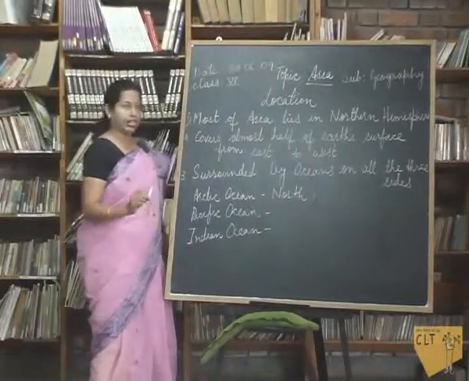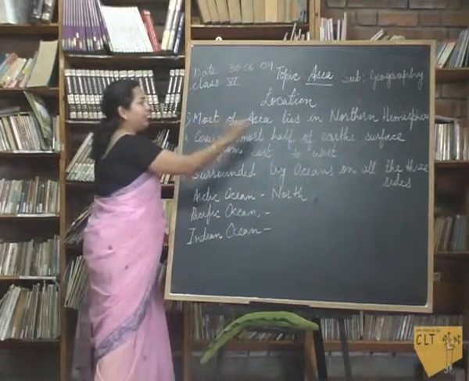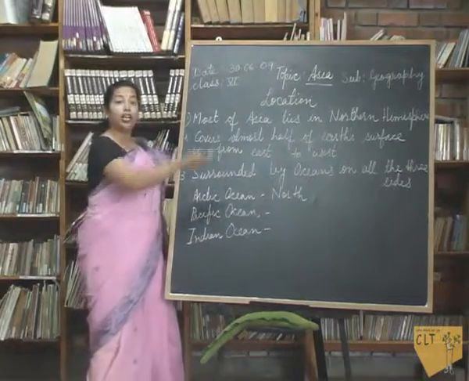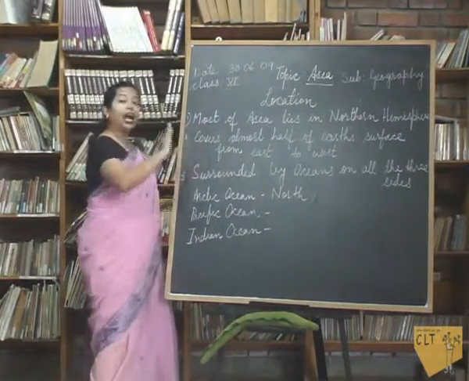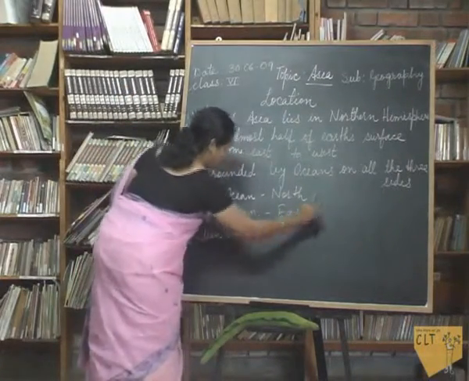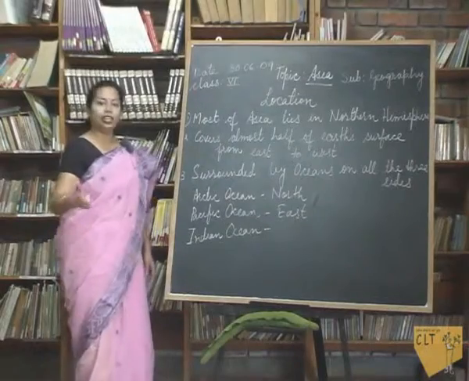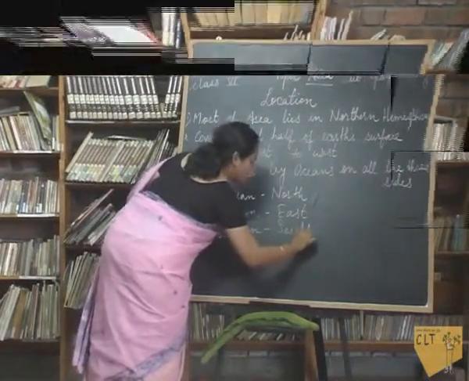Location of Asia, isn't it? So the main points of this are, most of Asia lies in which hemisphere? Northern hemisphere. And it covers almost half of the earth's surface. East, very good, sit down. Then Indian Ocean? Yes, the Indian Ocean on the south.